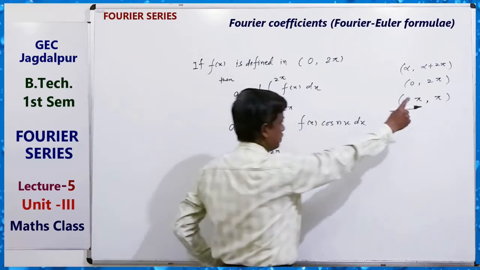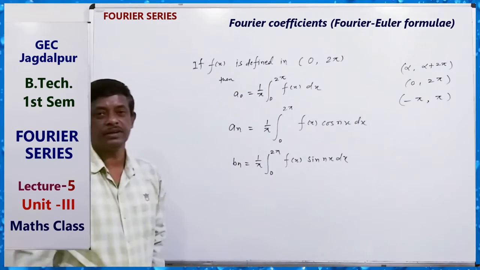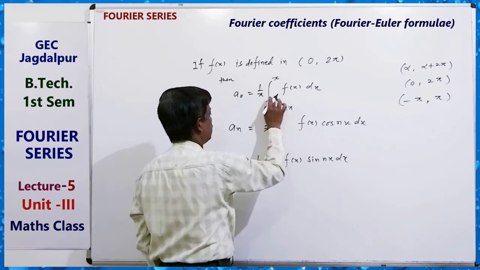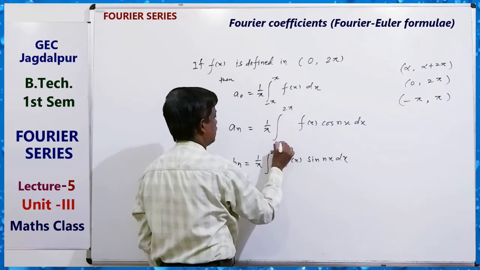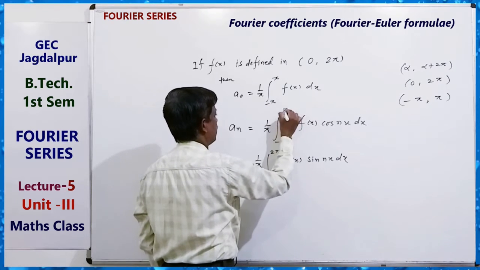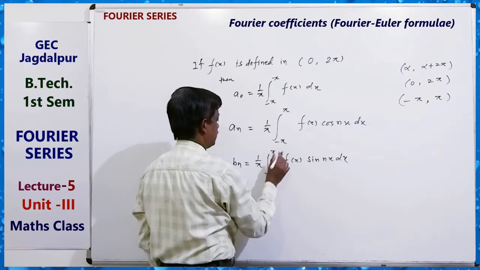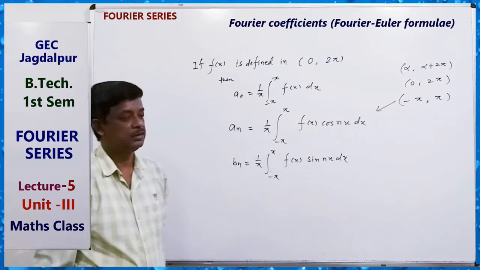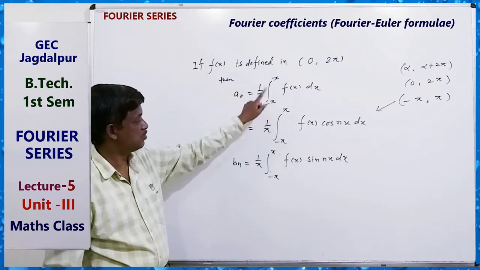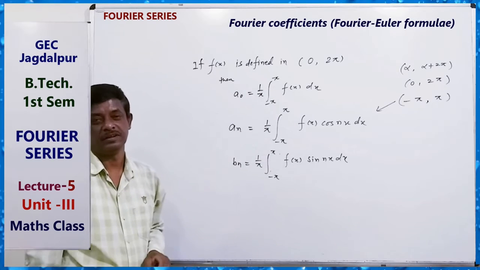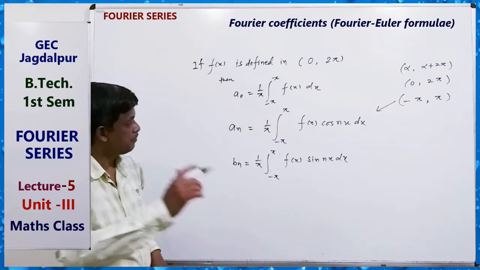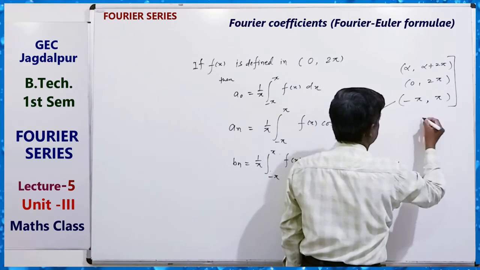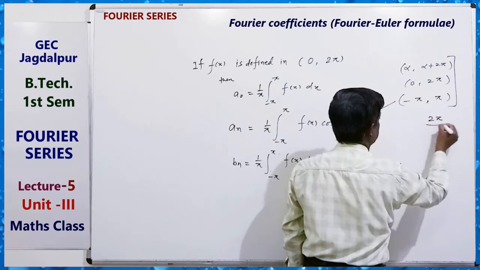If the interval is minus pi to pi, then we write 1 by pi integral from minus pi to pi for each formula. One important thing: in all these intervals the length is 2 pi.